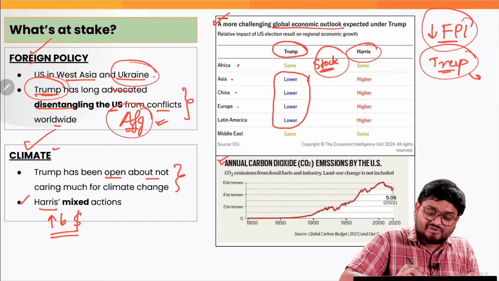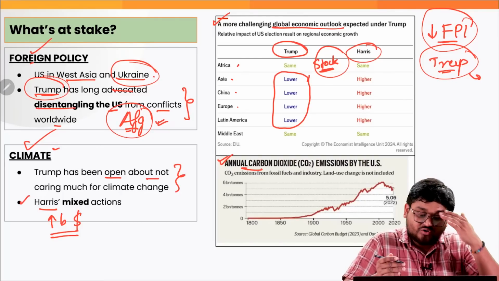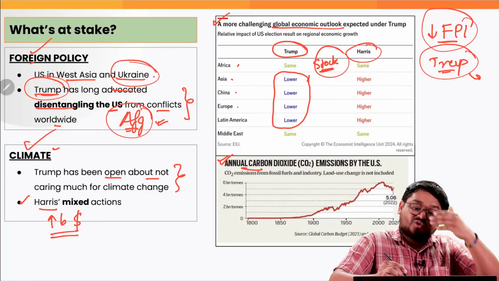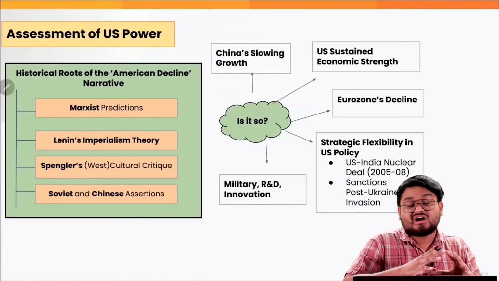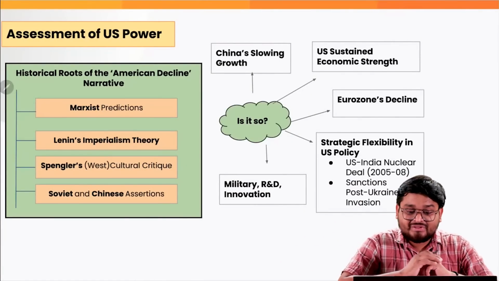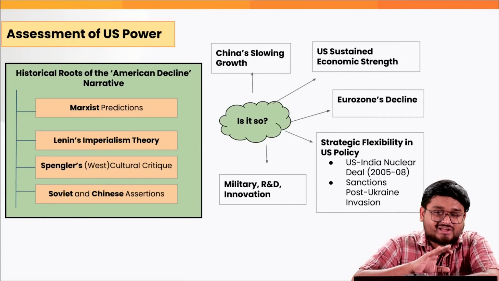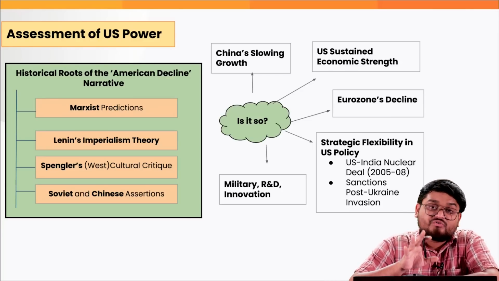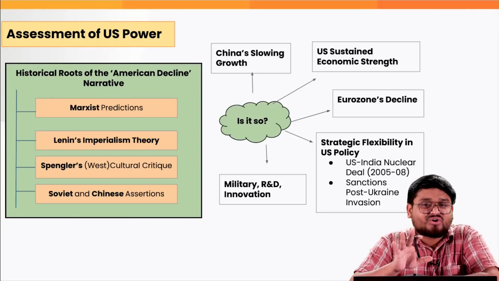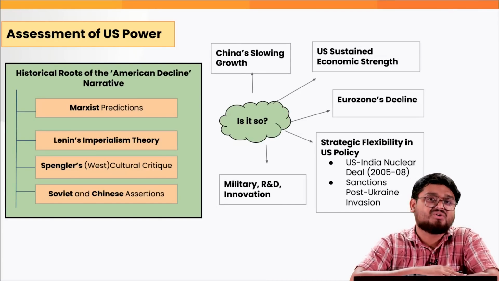On the other hand, if we also look at the US per capita, or say the annual carbon dioxide emissions, this is also quite high. This is why the next administration must be focusing a lot on the climate change aspect too. Now, when we come to this entire discussion about what is at stake, how the elections are occurring in this particular matter, finally, we have to actually understand if at all this US election is important for India and the rest of the world or not.